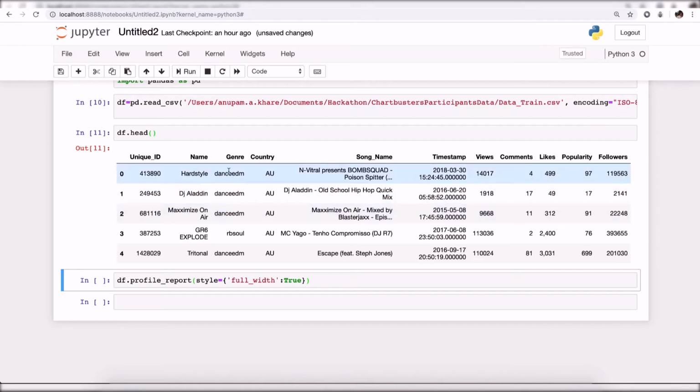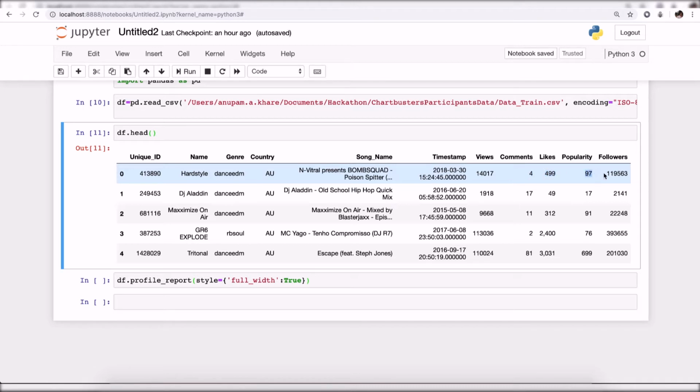What is their name? What is their genre? What is their country? What is the name of the song? Then the timestamp, number of views in their videos, and number of comments. What is the number of likes? This is the popularity score and the number of followers.